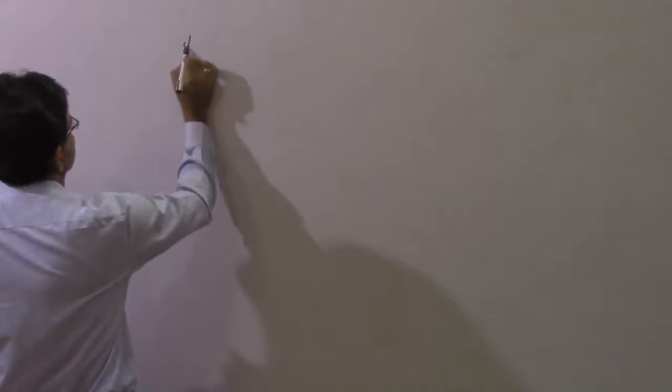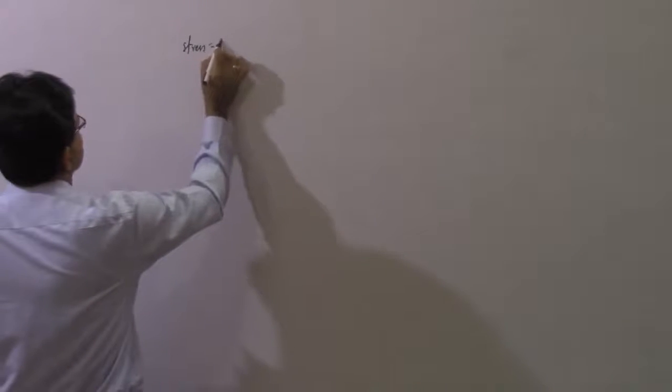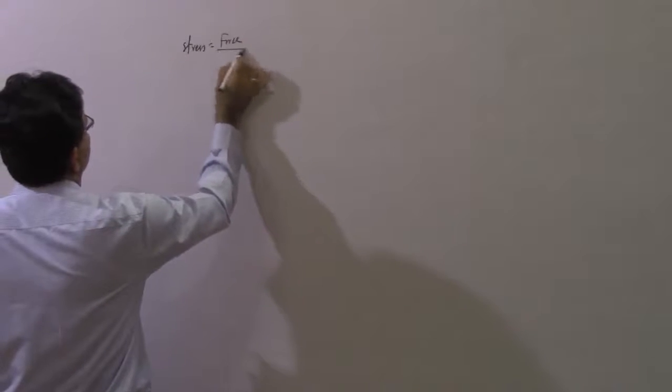Question 1. A man grows into a giant such that the linear dimension increased by a factor of 9. Assuming that his density remains constant, the stress in the leg will change by a factor of what? Very simple question. We know that what stress is basically? Stress is force upon area.